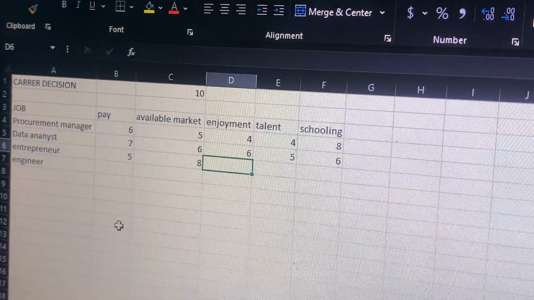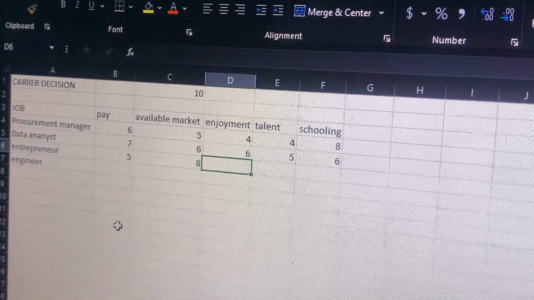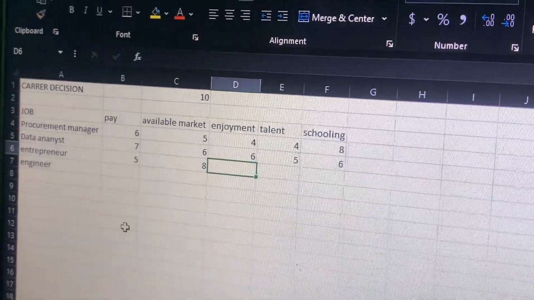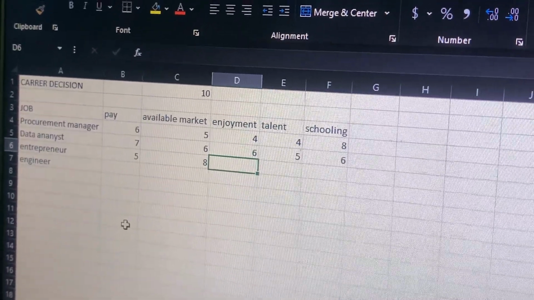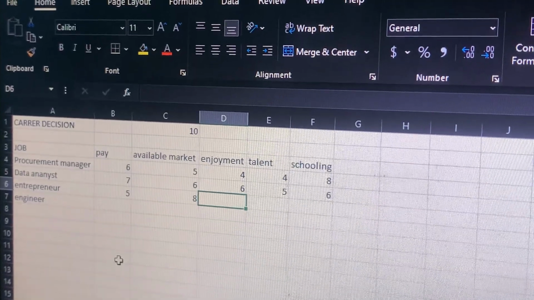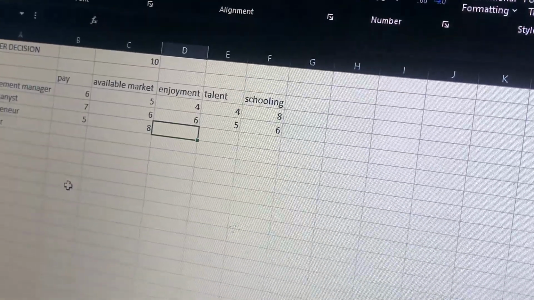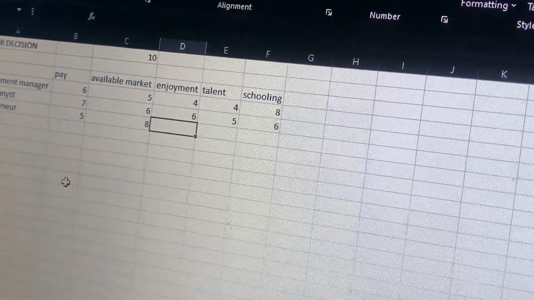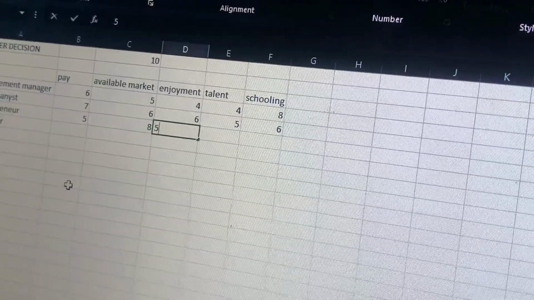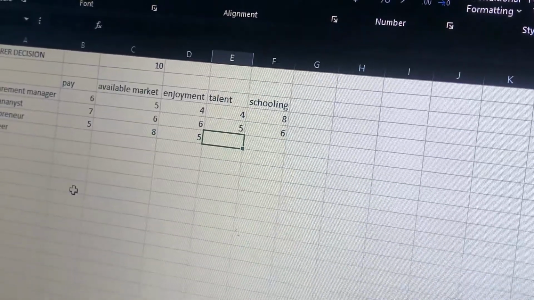Now, enjoyment in entrepreneurship. Being an entrepreneur, you don't enjoy much because there are some decisions and certain things that you'll be doing on your own. So I'll give enjoyment a minimum range, which is 5. Let's move to talent. Do I have talent in entrepreneurship?